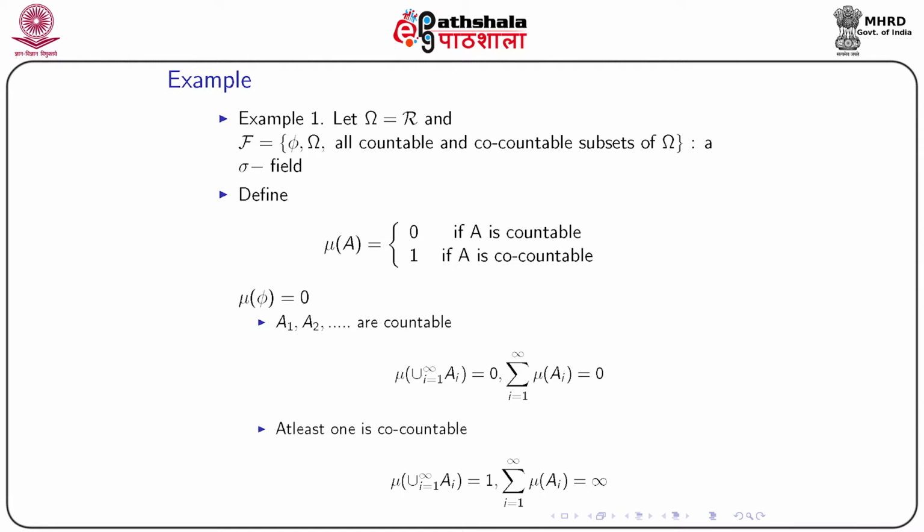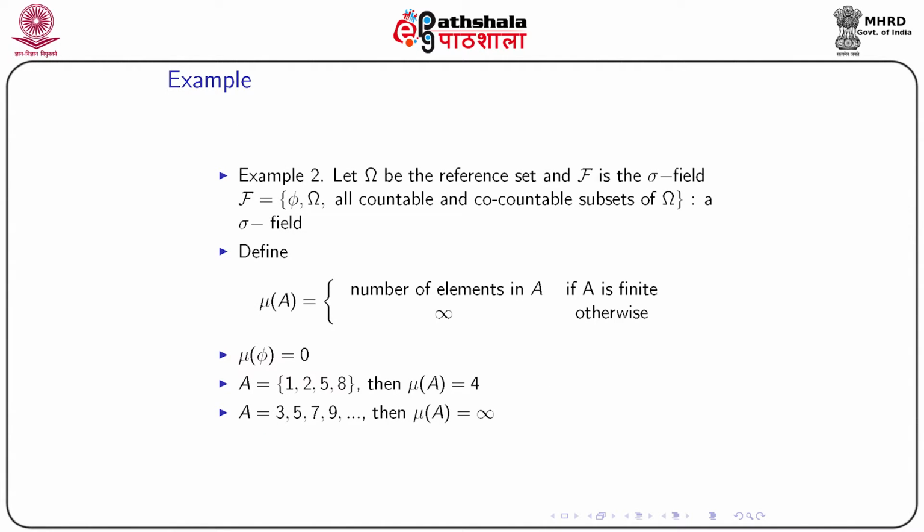Many of the sets A1, A2, A3 may be co-countable, since we are only assuming at least one is co-countable. Whenever they are co-countable, their contribution will be 1. So, if I add them together, the sum may go to infinity. So, the left hand side is 1 and the right hand side is infinity. So, this is an example which shows that this is not sigma additive.